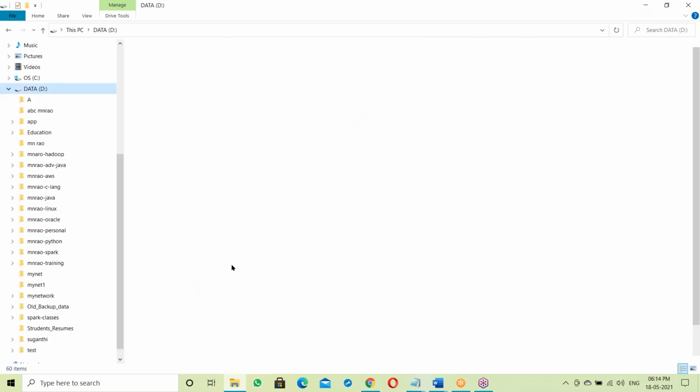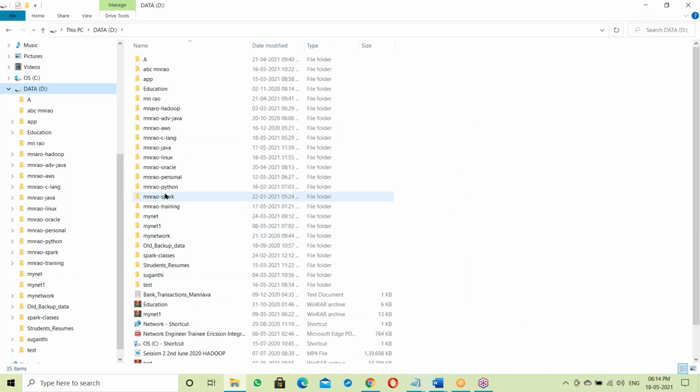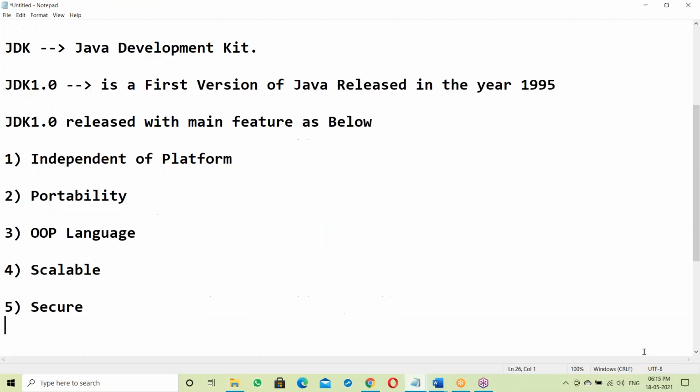From a Java application, there is security for your personal data. That's nothing but security here. These are the main features of Java.